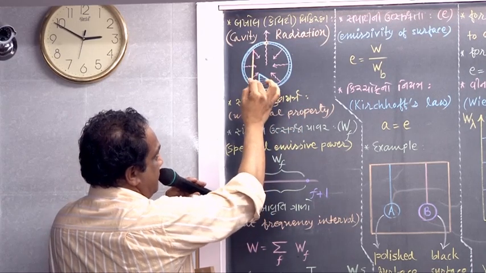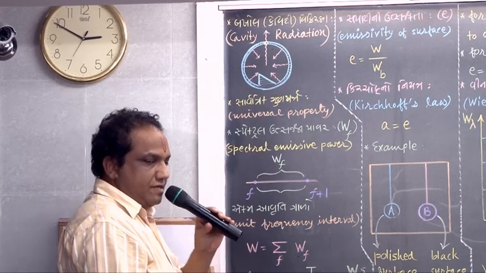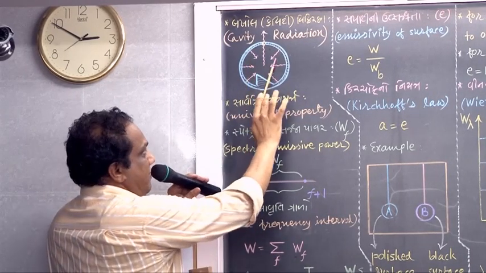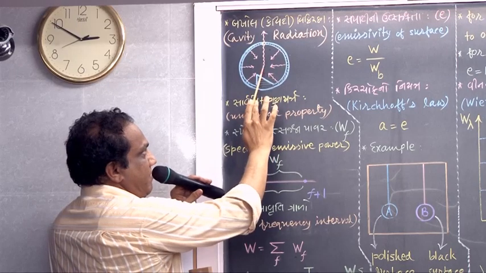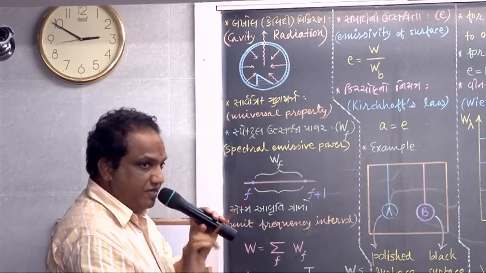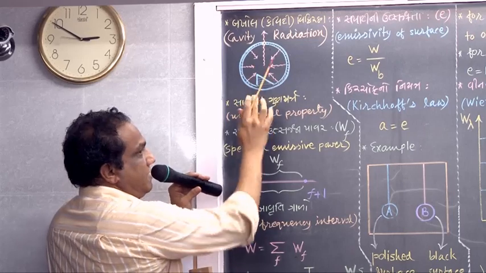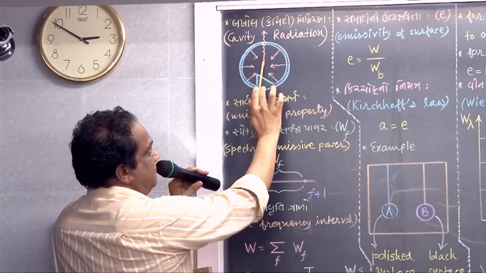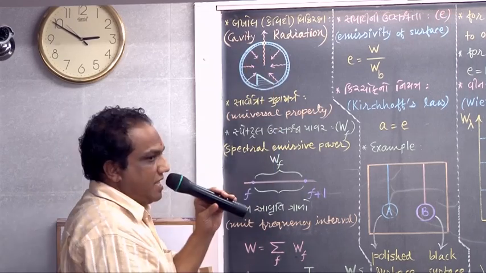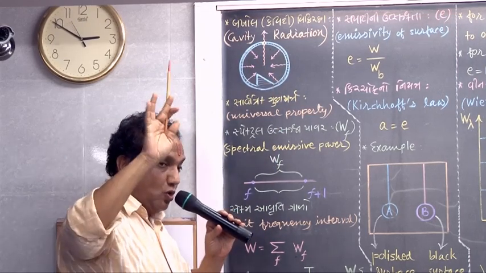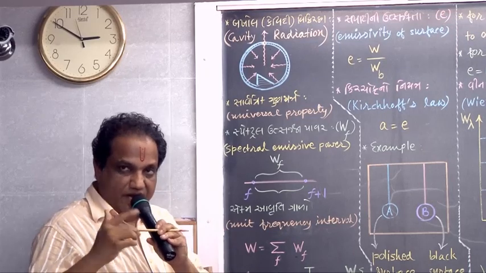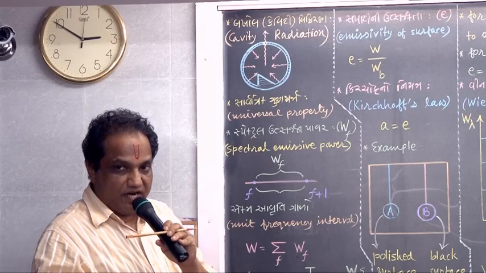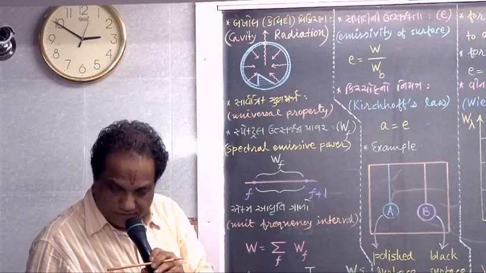In some time some proper radiation pressure is developed inside, and after that, from that accumulated radiation, some radiation starts leaking outside through the hole. That radiation which is coming out of the hole is known as cavity radiation. What is it called? Cavity radiation.